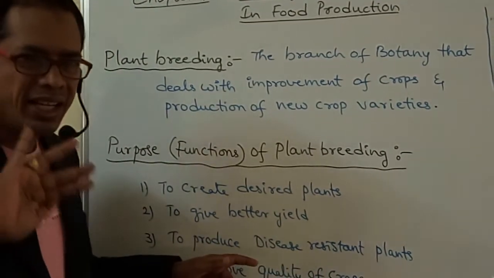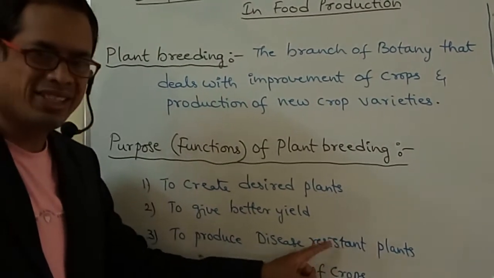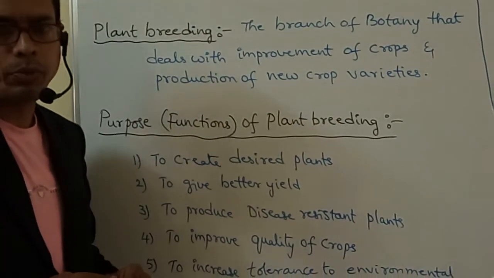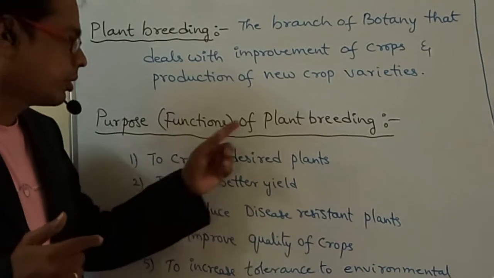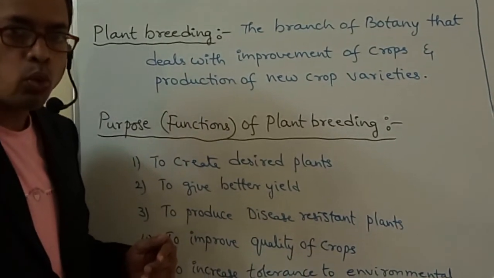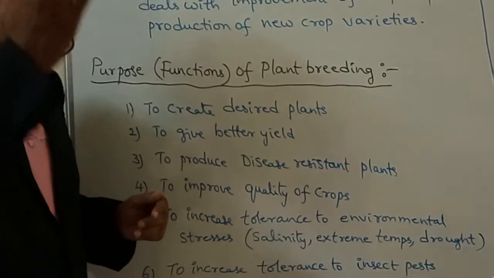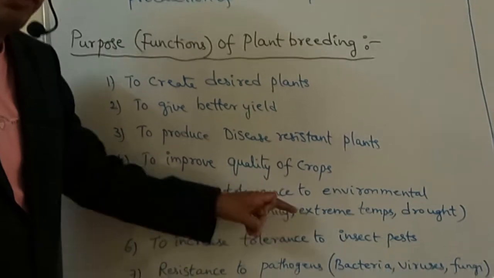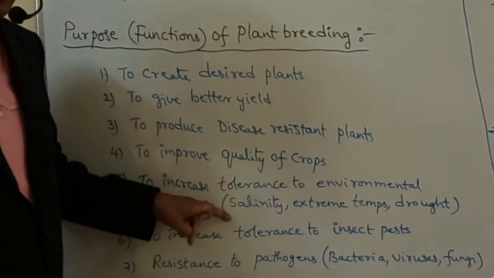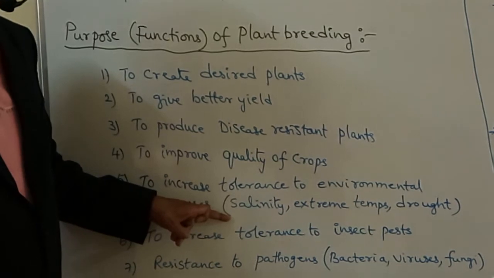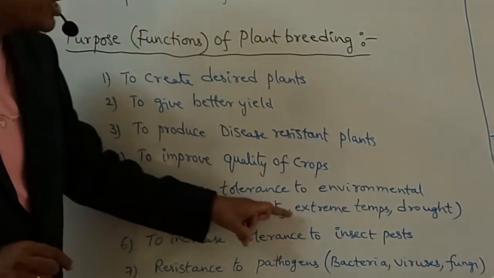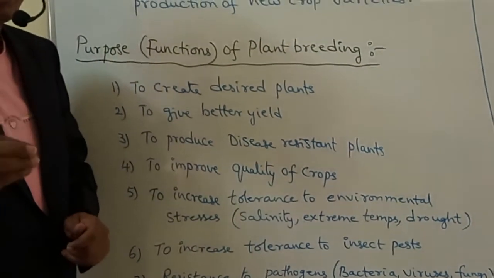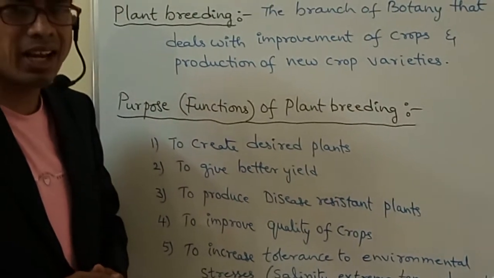To produce disease resistant plants, to improve the quality of crops also. That means the function of plant breeding is to improve the quality of crop, the quantity of crop also, and to increase tolerance to environmental stresses, that is salinity. Salinity means salty water. Extreme temperatures, drought conditions. Drought means scarcity of water, waterless conditions.